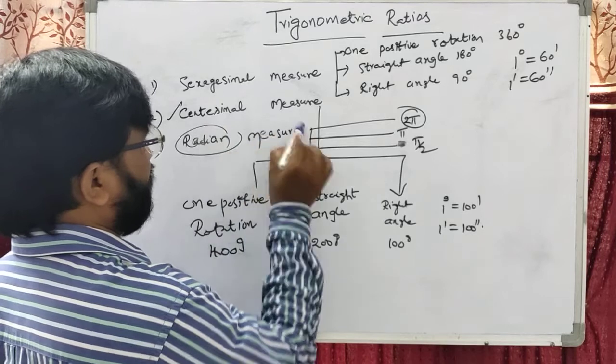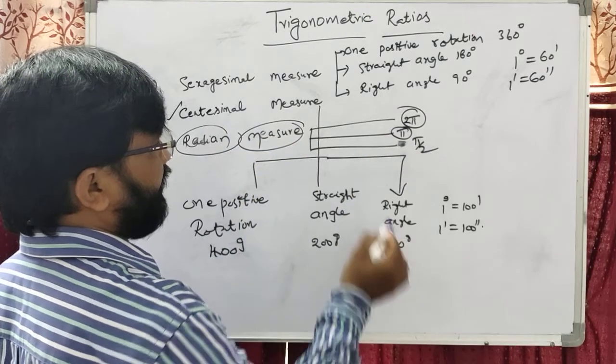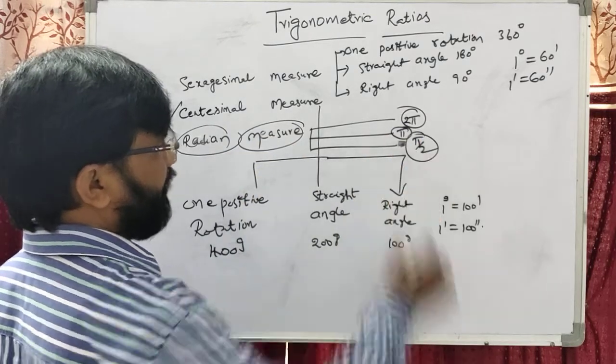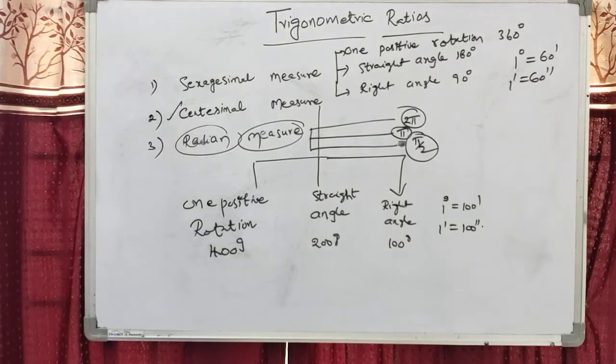This is the circular measure. Therefore, a straight angle is pi. This is pi by 2. Dear students, 2 pi, pi by 2. Okay students, now we can see the relation between